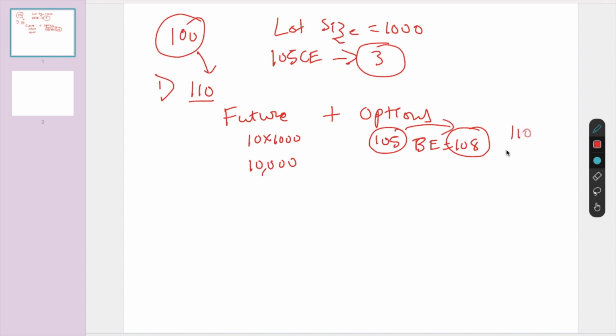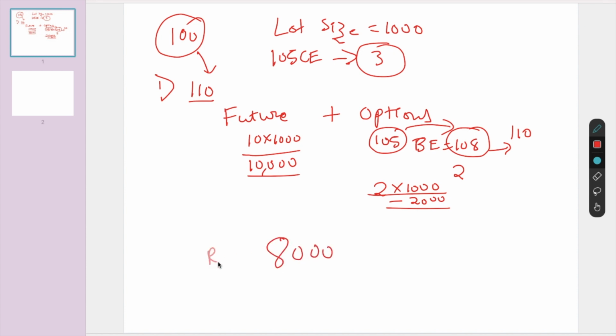It went to 110. So the loss is 2. 2 into 1000, the loss is 2000. But here the profit is 10,000. Overall, for the first case study, the answer is 8,000 rupees profit.